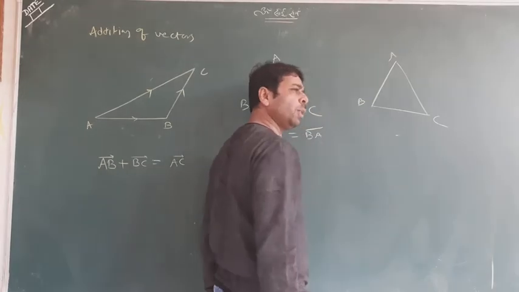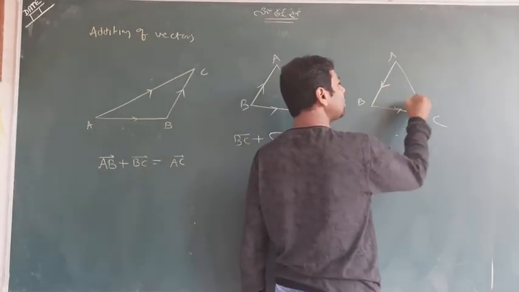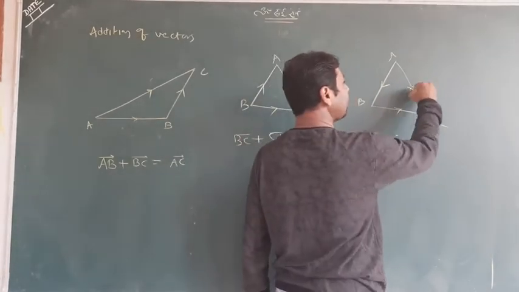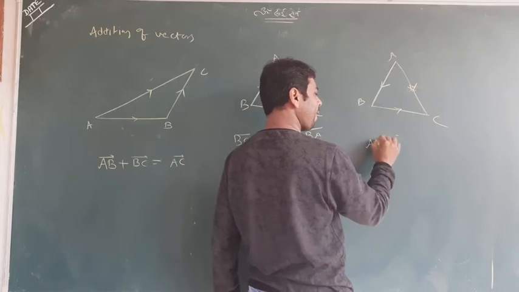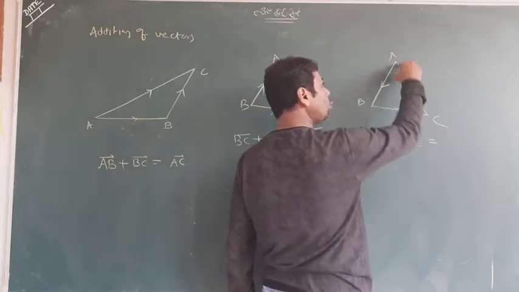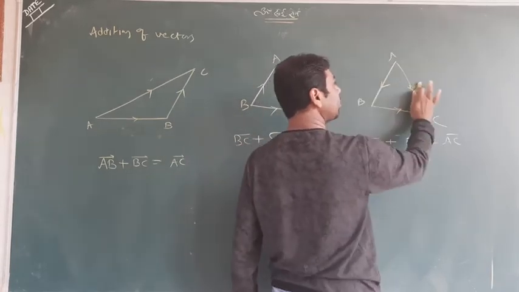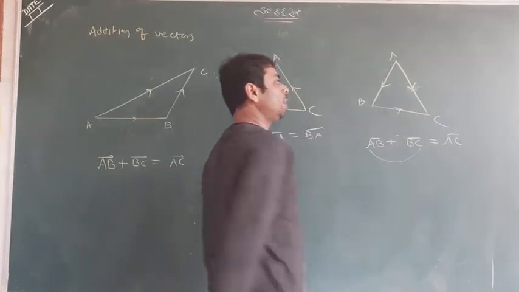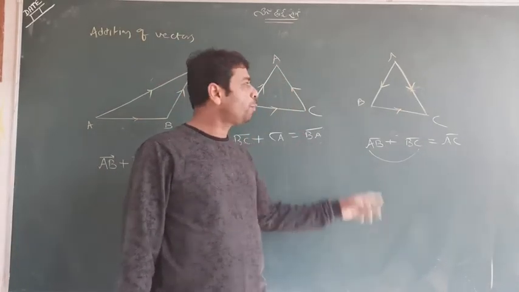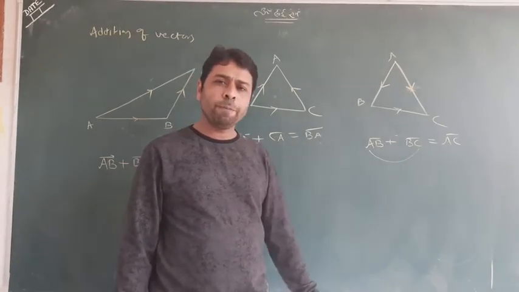Suppose it is an independent triangle, and one is making a direction like that. I'll write like that. AB plus BC equals, don't write CA, but AB plus BC equals what will come? AC. Look at the direction. AB plus BC equals AC. This is the thing, so it is a very important thing we are having. This is called addition of the vector.